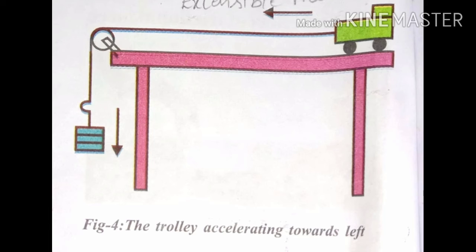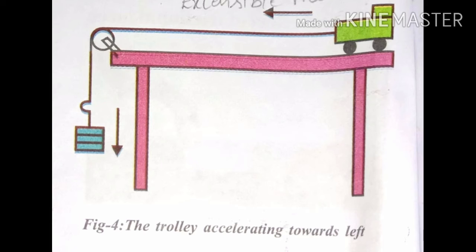So the trolley and block have some acceleration towards the left. The block is at rest with respect to the surface of the trolley, but it is in motion with respect to the surface of the table.